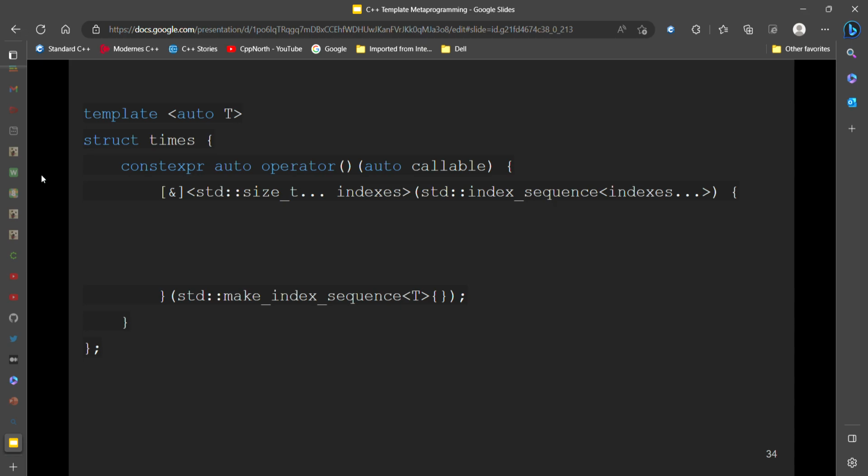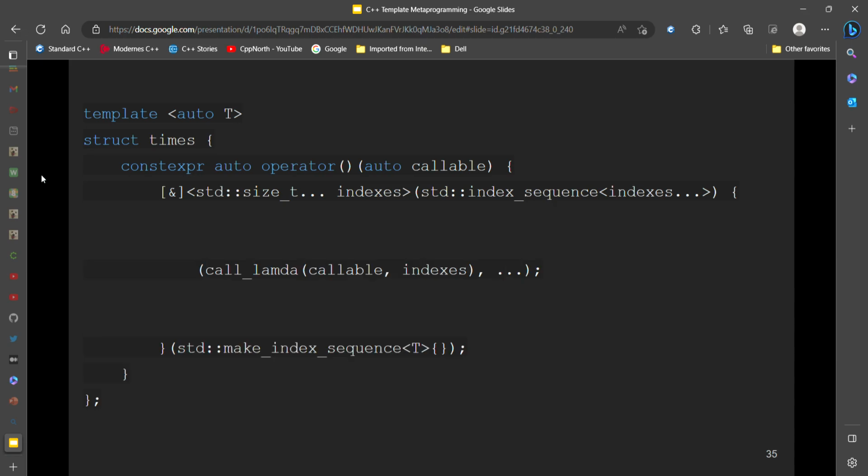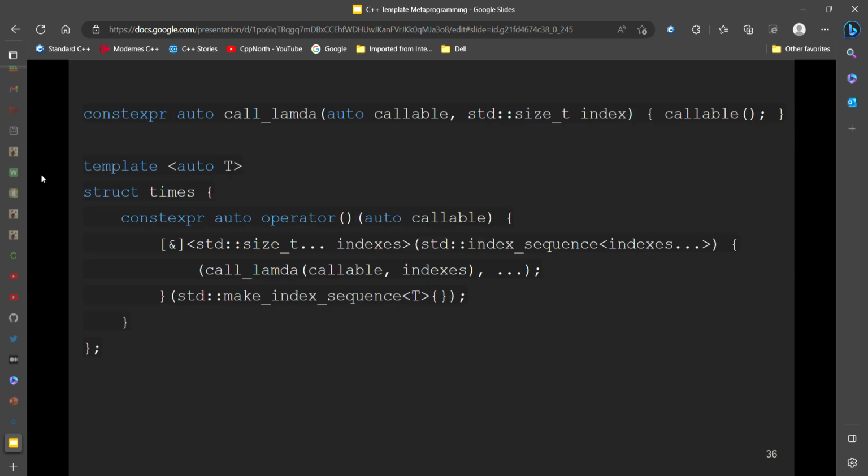So times takes a non-type template parameter t, which is how many times we're going to call this callable. And then with the operator parens, it takes in a callable, which is what we'll be calling t times. Then we have the immediately invoked lambda expression, and we can call the lambda with the indexes.